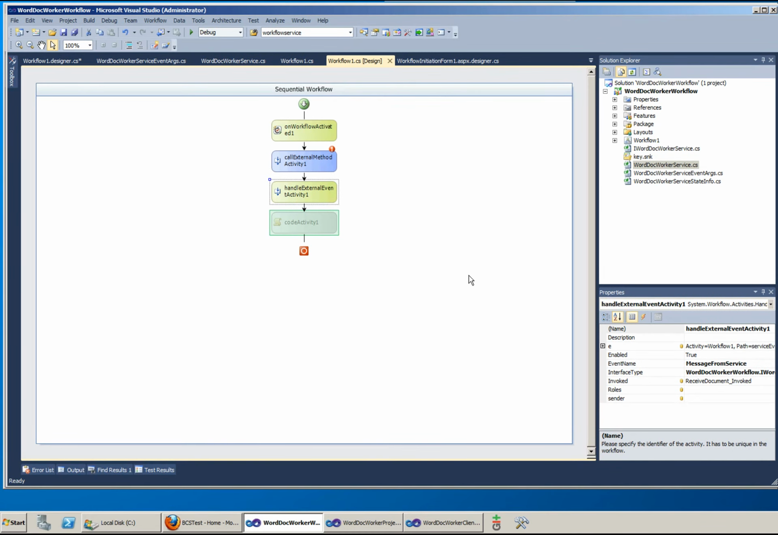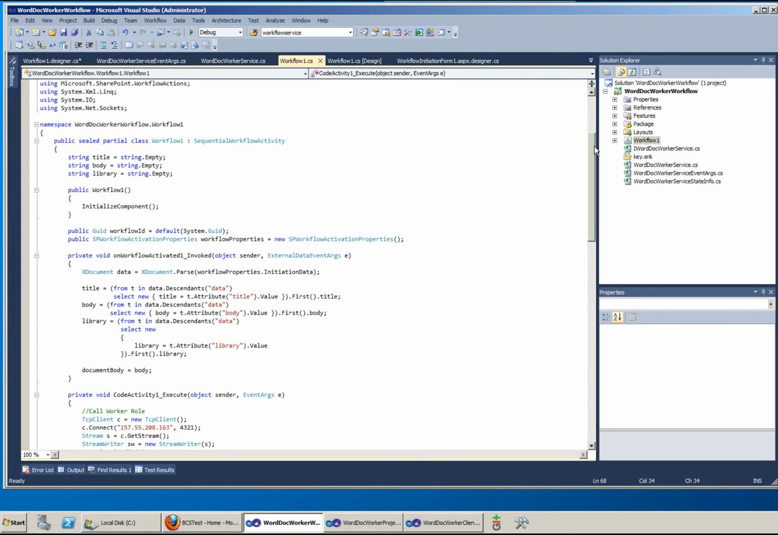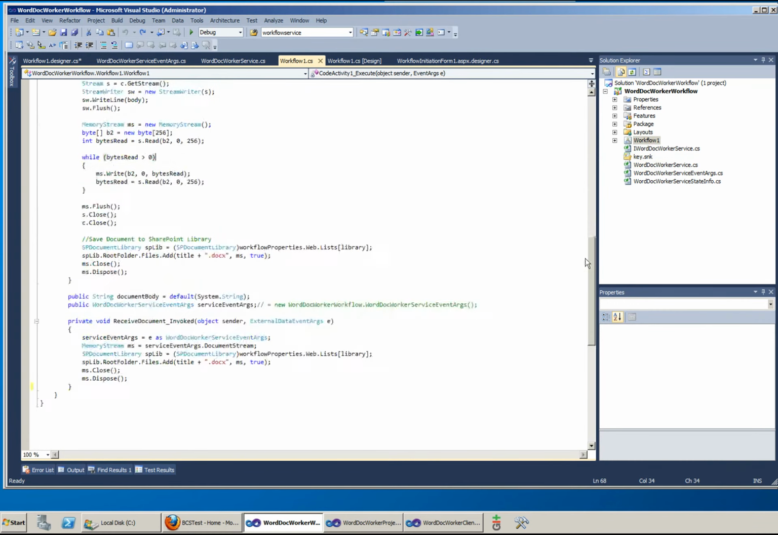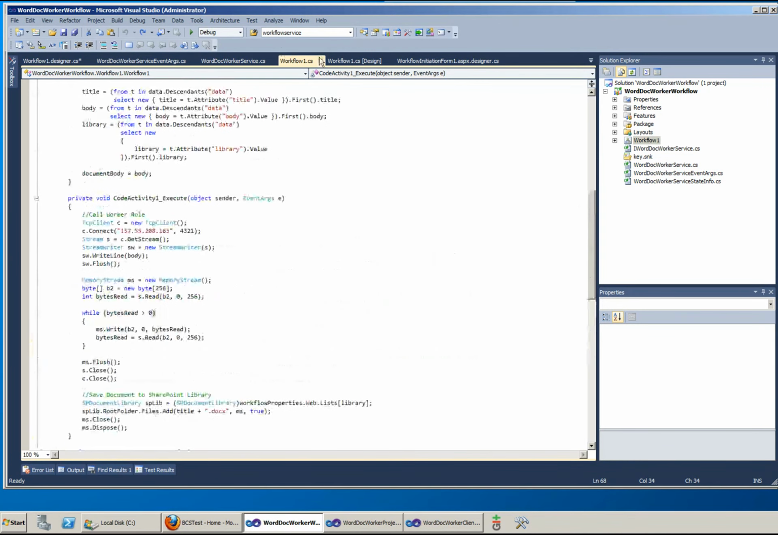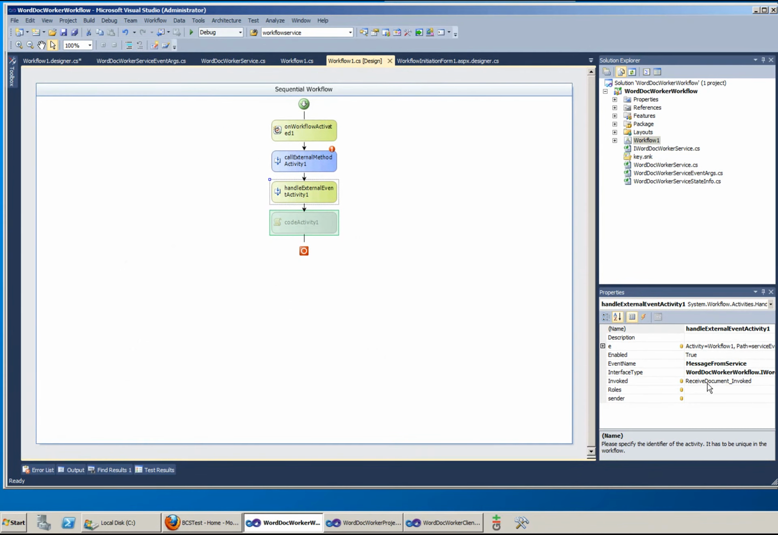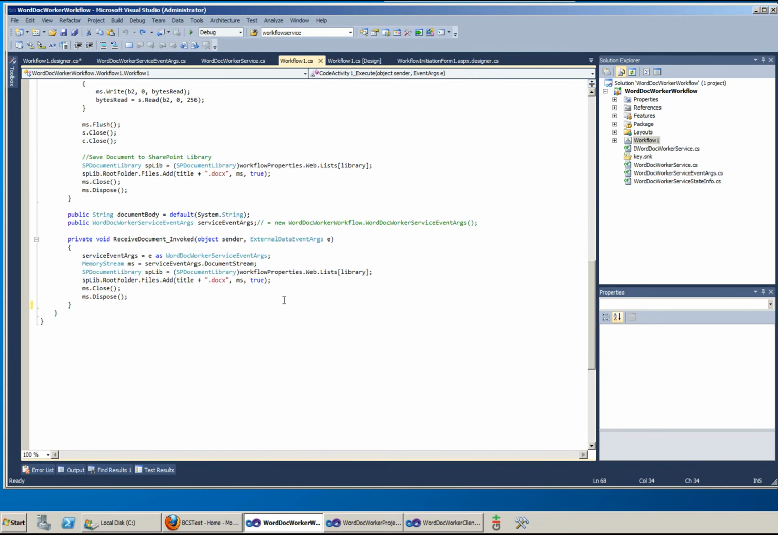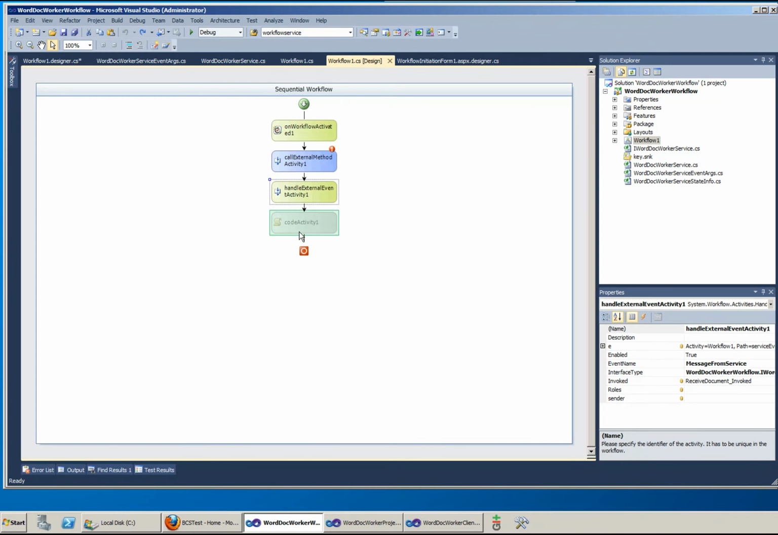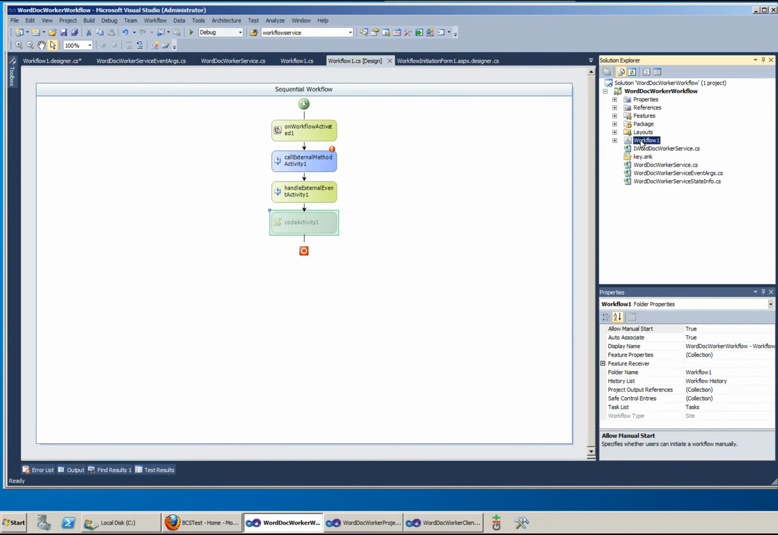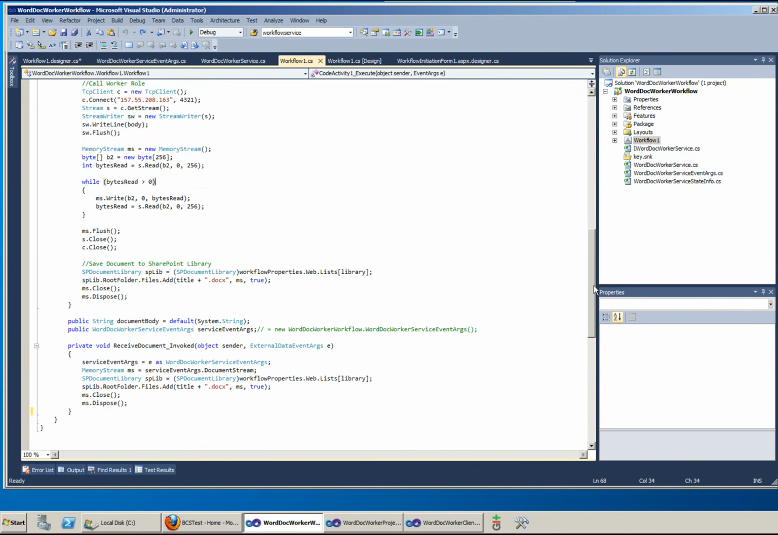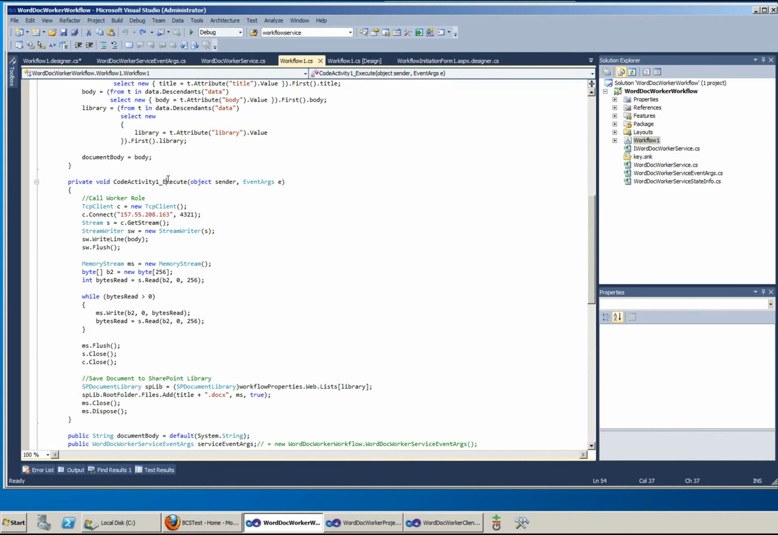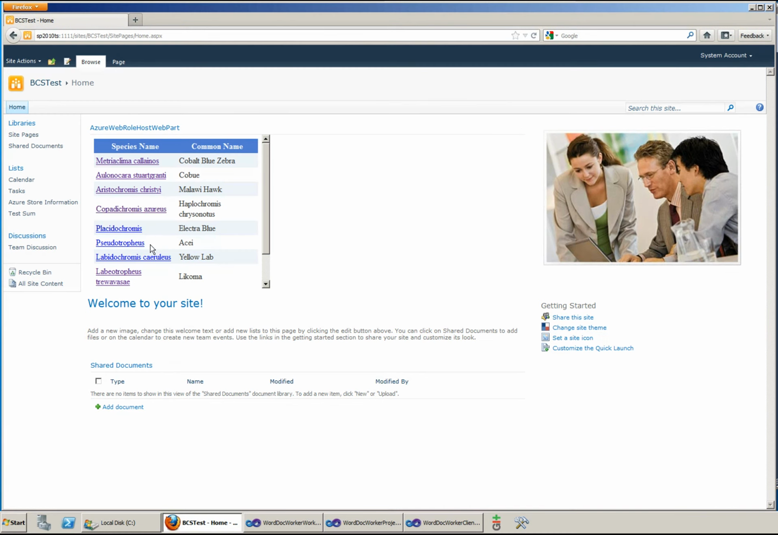Next, on handle external activity, the receive document invoke method is going to be called, and in the code activity one, the code activity execute method is going to be called. I already deployed this workflow, so let me show you how it works.